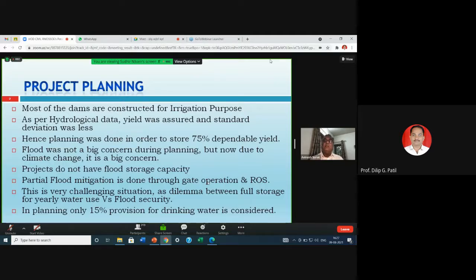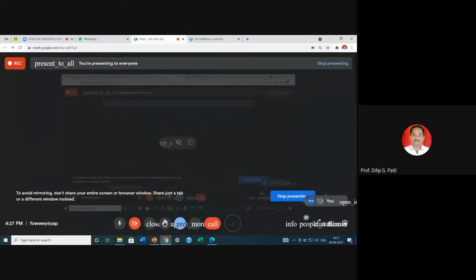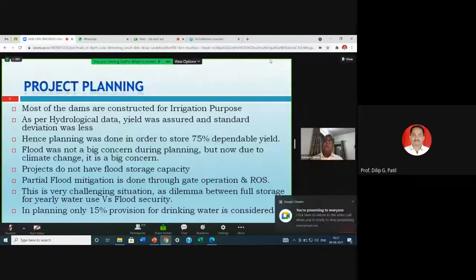Instead of getting gradual rainfall from the start of the monsoon to the end of the monsoon, we are getting very high intensity rainfall in a shorter period. This year also we experienced in Pune, Sangli, Kolhapur, even in the Marathwada region, Jalna, Beed, almost more than 60 to 70% of rainfall occurred within a span of a week, or 4 to 5 days.